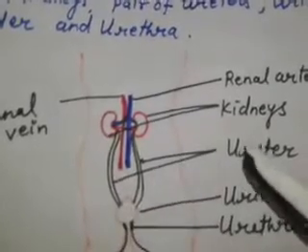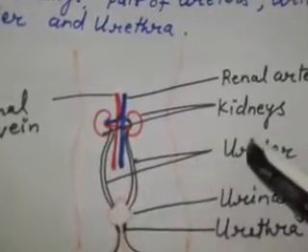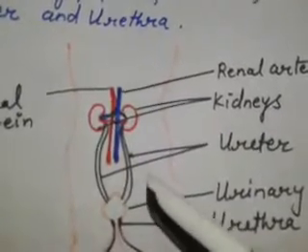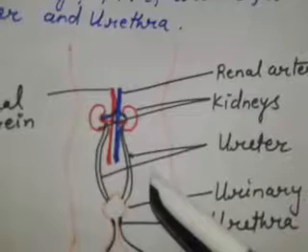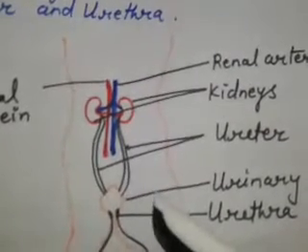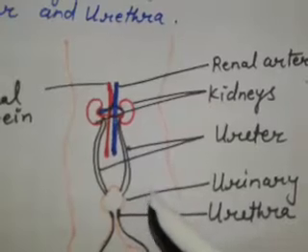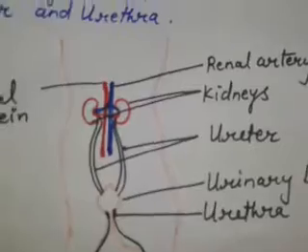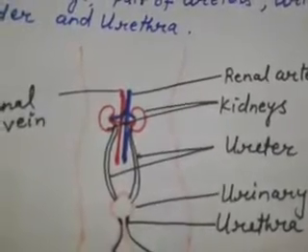The ureter is the connector between the kidney and the urinary bladder, which carries urine from the kidney to the bladder. The urine collected in the bladder is passed out from the body through the urethra. Okay, understand all of you?